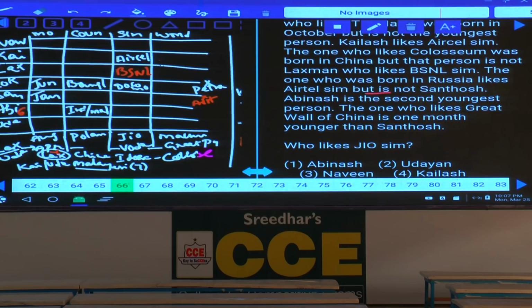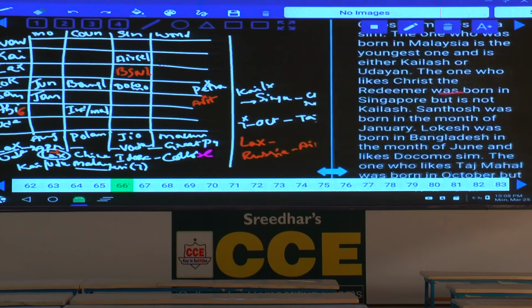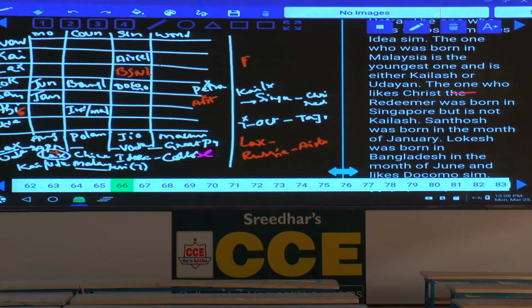The one who likes Great Wall of China is 1 month younger than Santosh. As Santosh was born in Jan, the one who likes Great Wall of China must be born in the month of February only. Hence, Feb and Great Wall of China. This is the information we have.